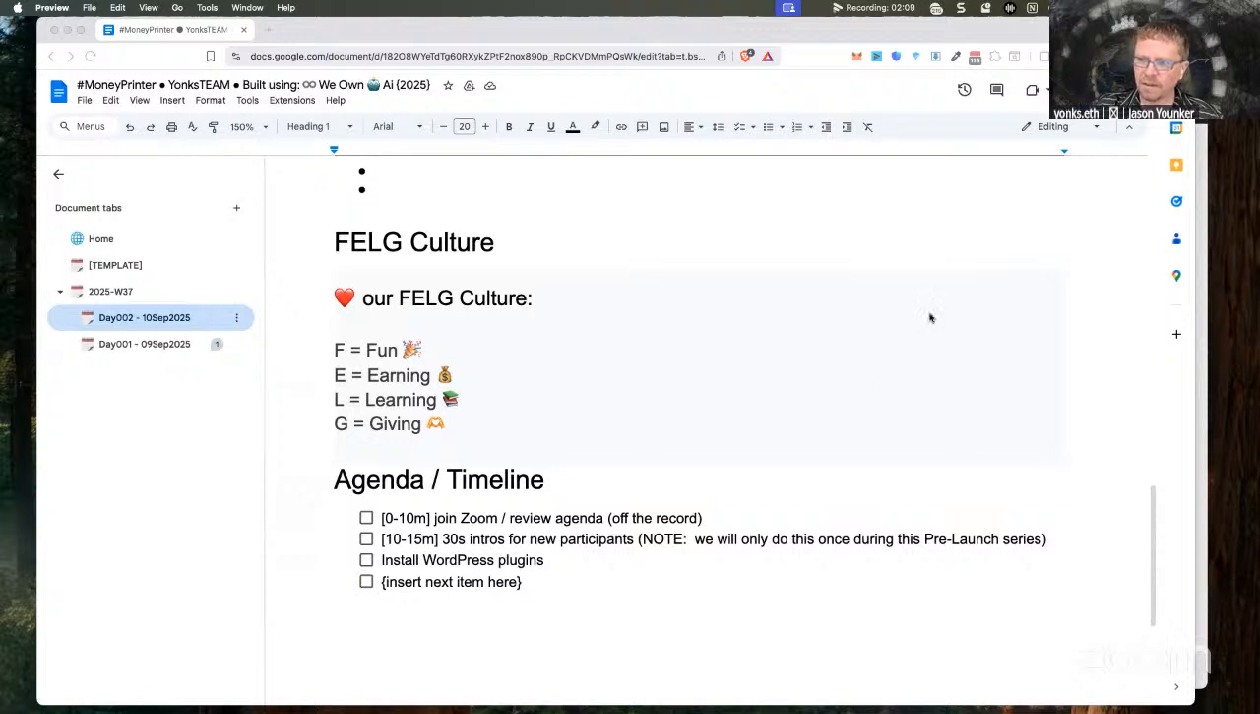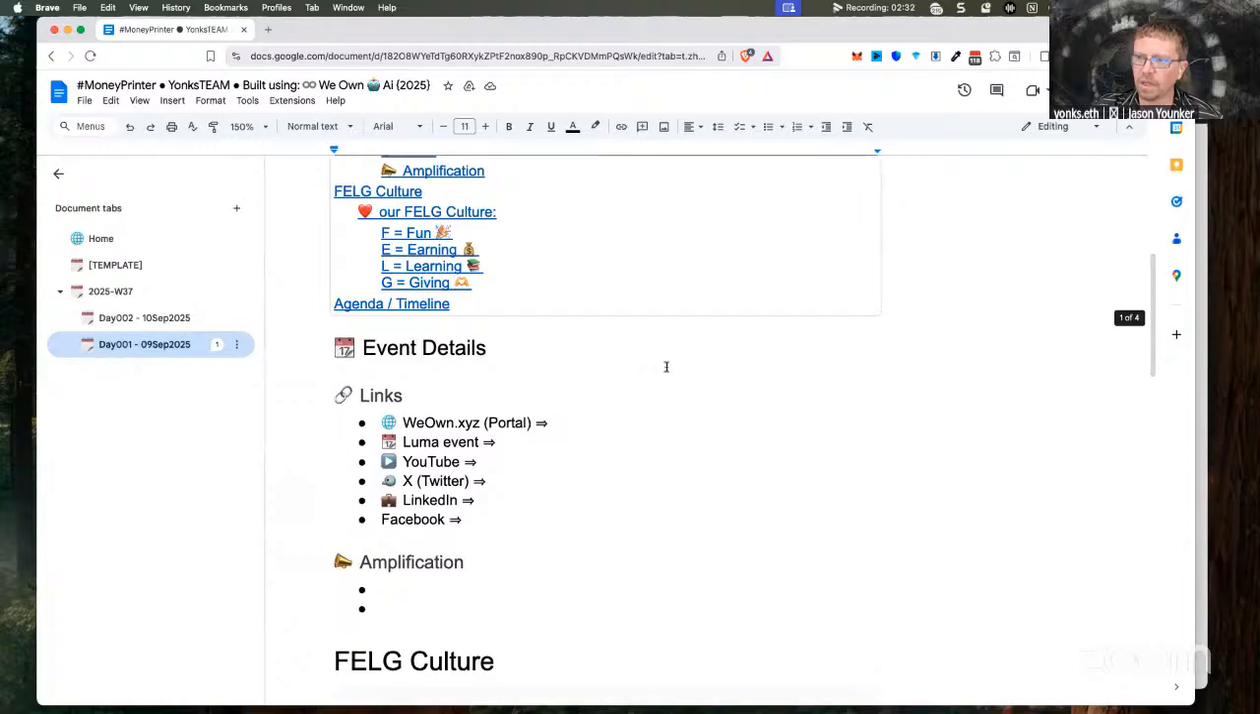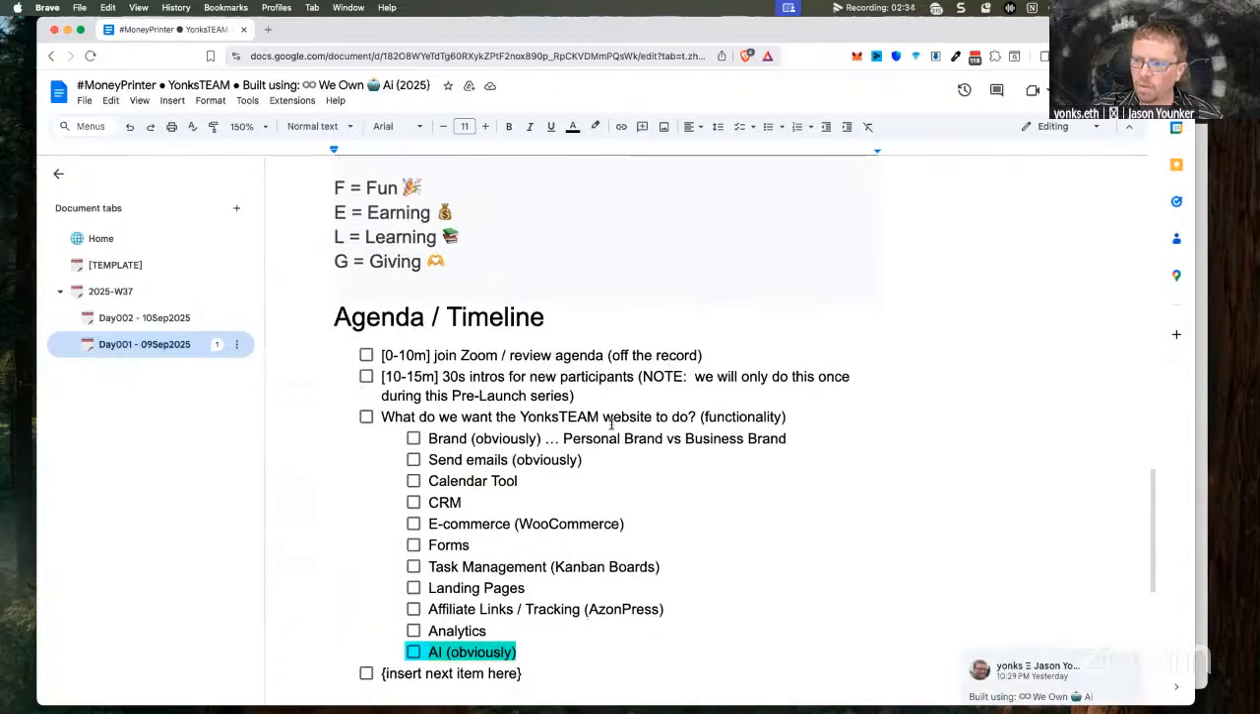So, one of the things that we walked through last night was, and I'm going to go here, we're currently on the day two agenda, and you can see on here, we'll just check these first two things. So, install WordPress plugins. Yesterday during our conversation, we went through and identified what we want the YonksTEAM website to do. Functionality, brand, obviously. Personal brand versus business brand.